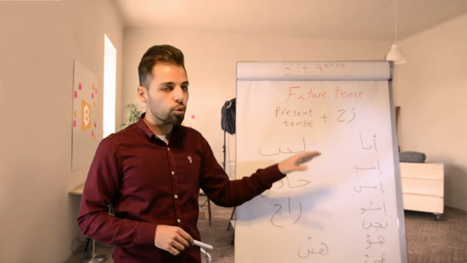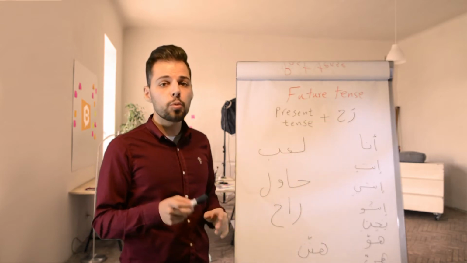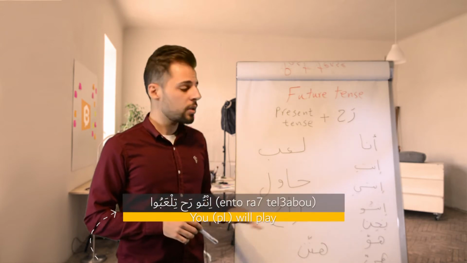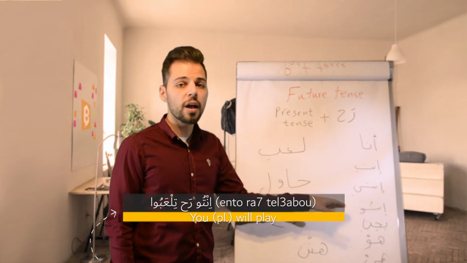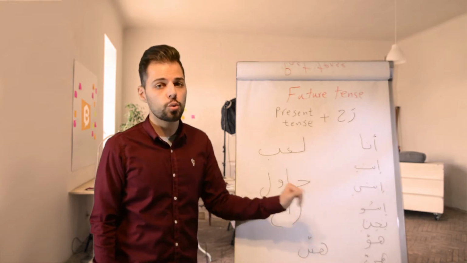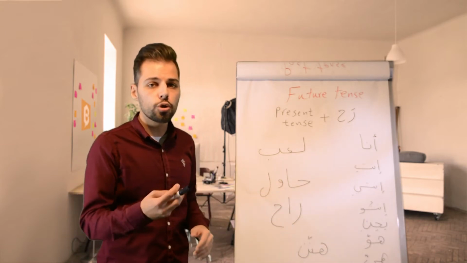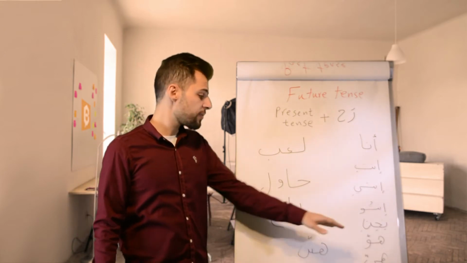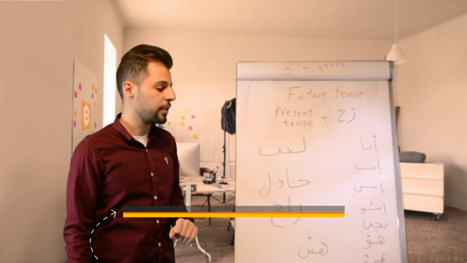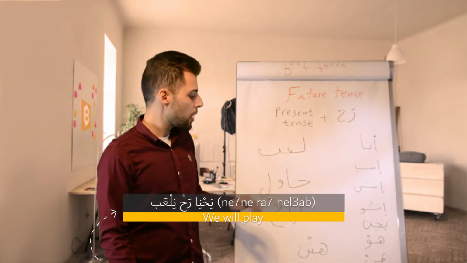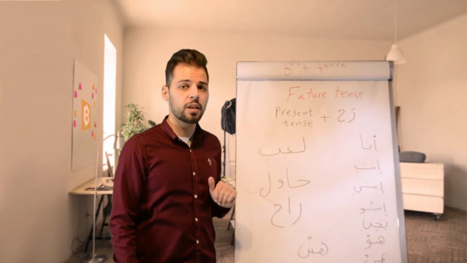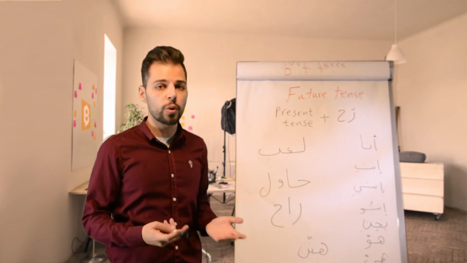انتو راح تلعبوا. تلعبوا is the present for لعب with the plural you. So انتو راح تلعبوا. You will play. Next we have نحن, we. نحن راح نلعب. We will play.